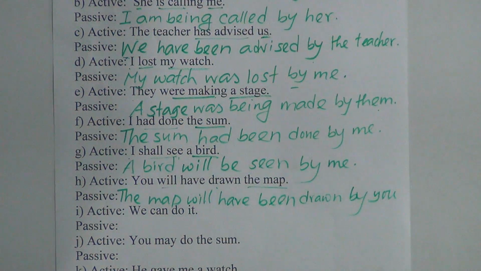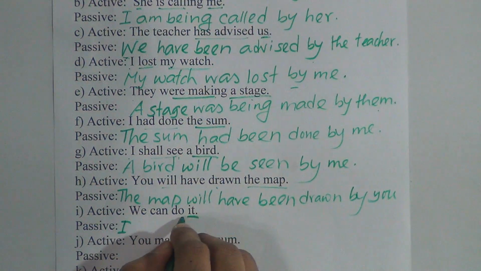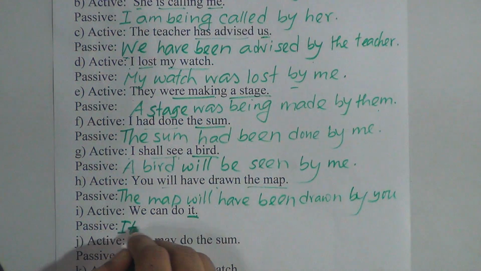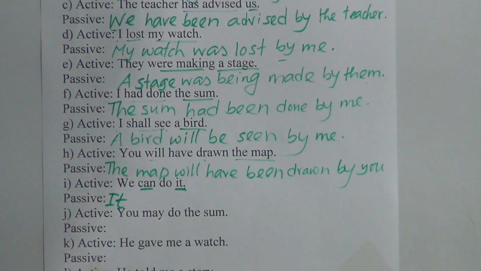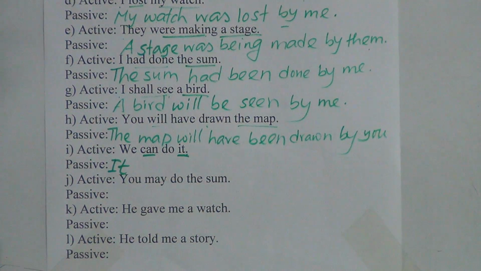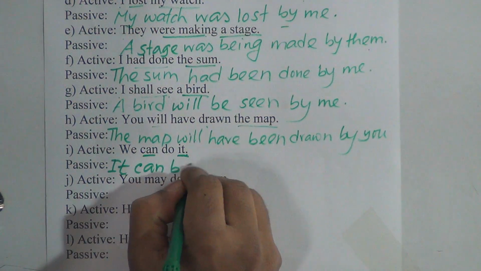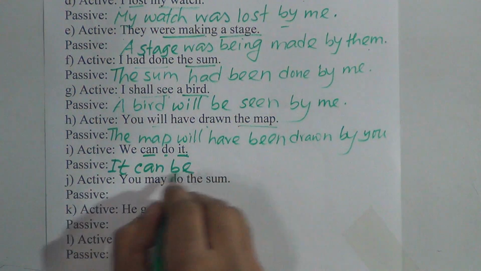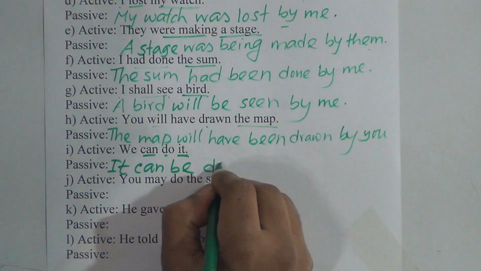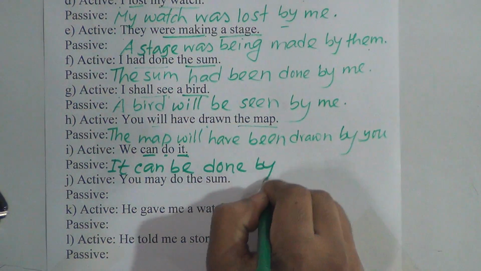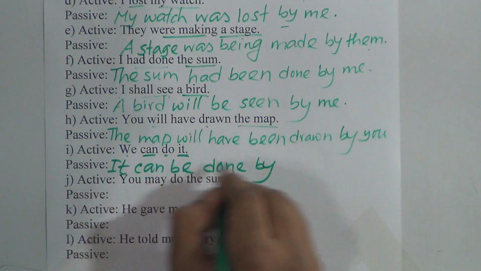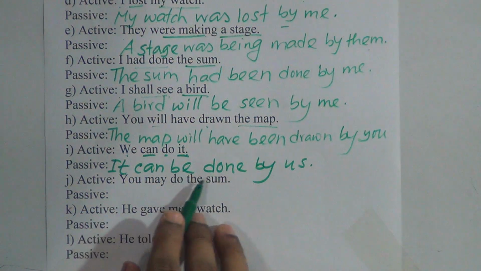We can do it. Here "it" is the object; it will be the subject in passive voice. So here we find a modal auxiliary verb. If we find any modal auxiliary verb in active voice, such as can, could, may, might, will, would, we put "be" after this modal auxiliary verb. So it can be, do, then we put the past participle of main verb do, did, done, then by, and "we," the subject, will be the object, so "we" will be "us." So it can be done by us.